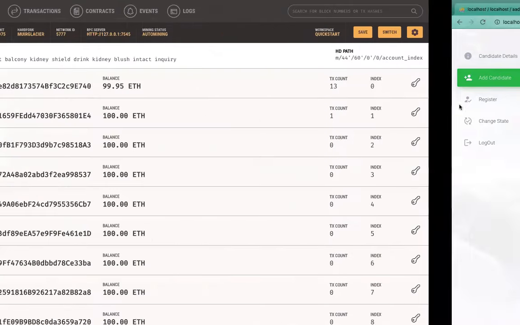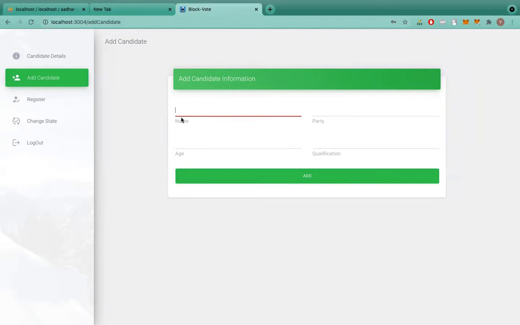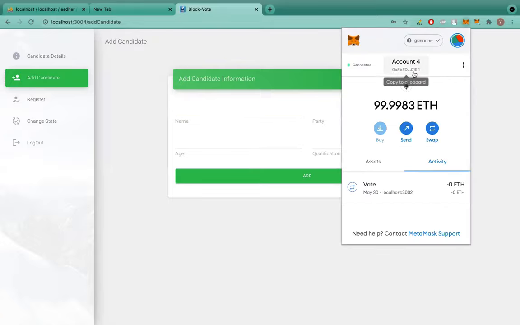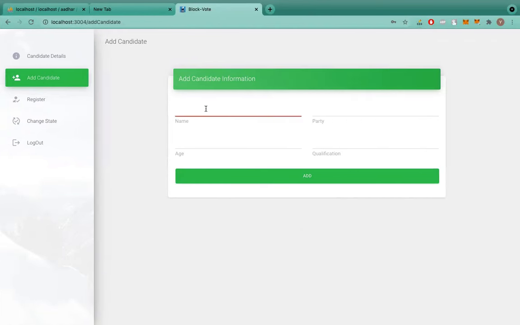Let's say this was my account address. From the user perspective, using this account address I have logged in to the admin side, and now I am trying, so you can see here the account address is 1E4. It is 1E4. Now I am trying to add a candidate. Now let's see what happens. Now let's click on add.